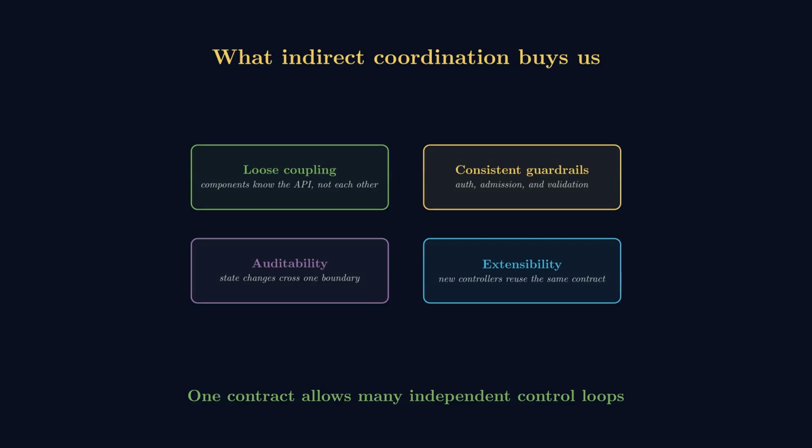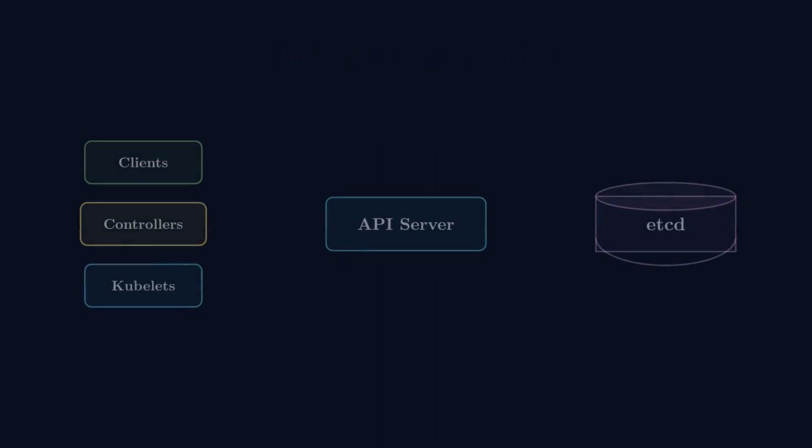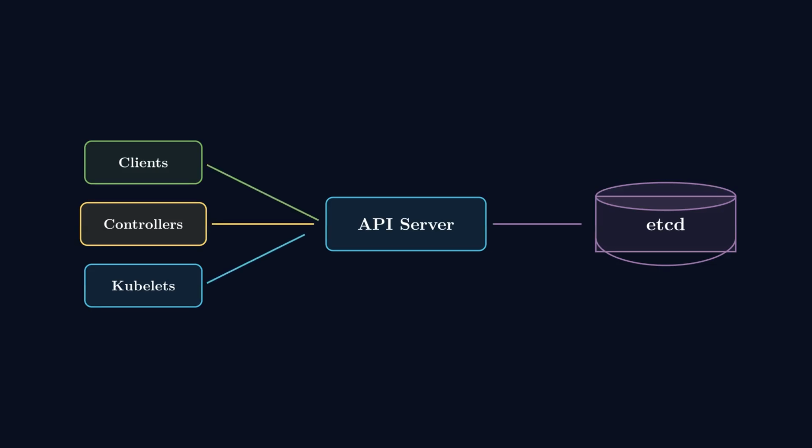One detail is worth making precise. The API server is the authoritative interface, but it is not the durable database by itself. Accepted Kubernetes object state is persisted in etcd. The API server is the guarded path through which that state is read, changed, and watched.